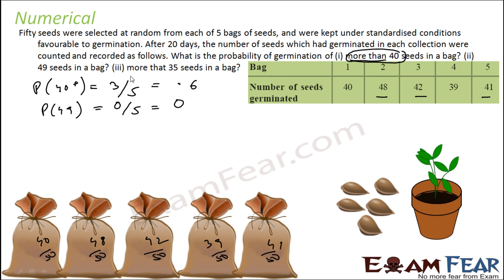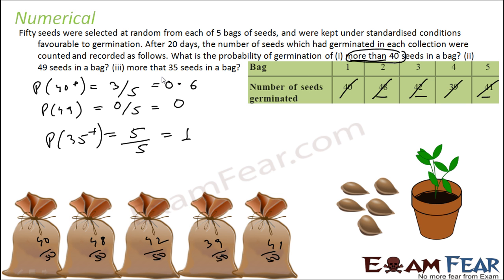Then, more than 35 seeds in the bag. If you see, this is more than 35, this is more than 35, all are more than 35. So we calculate the total number of events which have more than 35 by the total number of events, that is 5. So that is 5 by 5, that is 1.